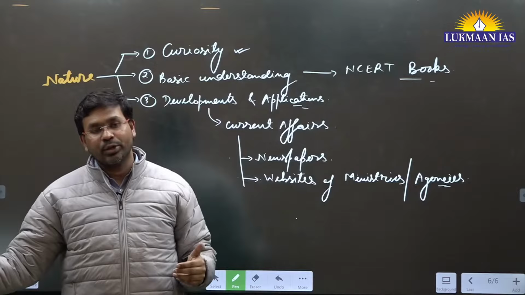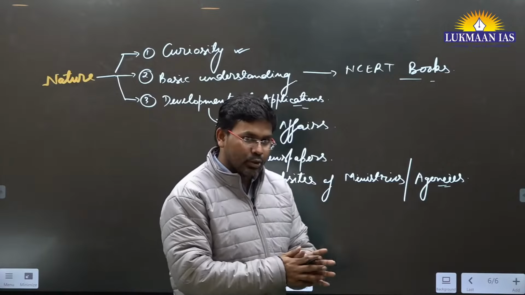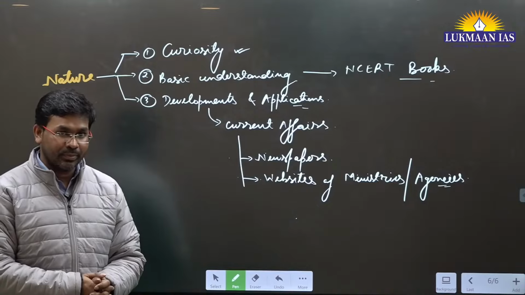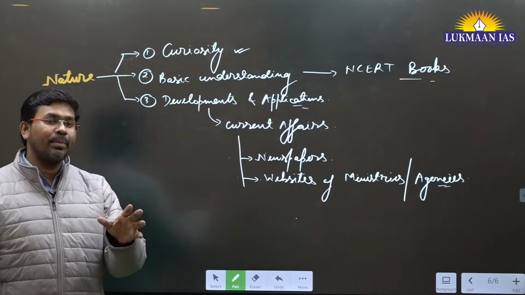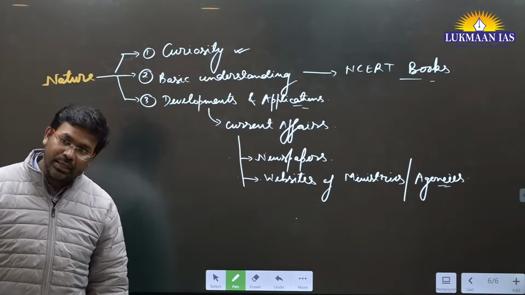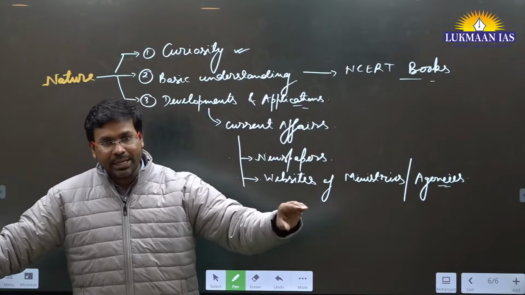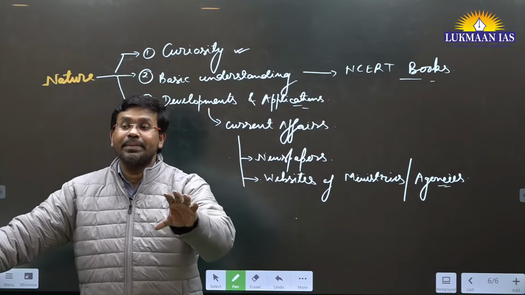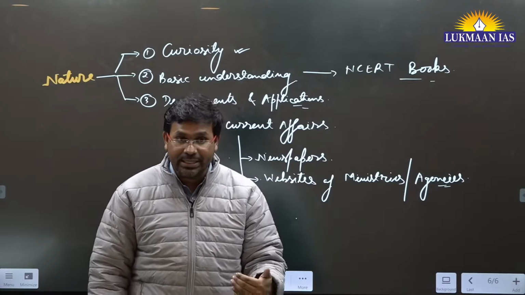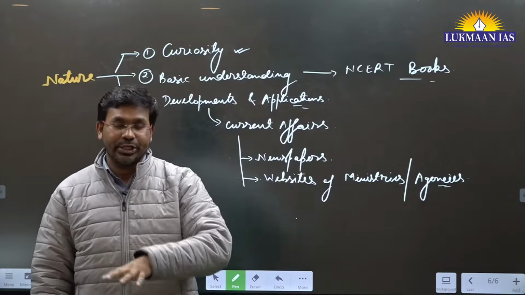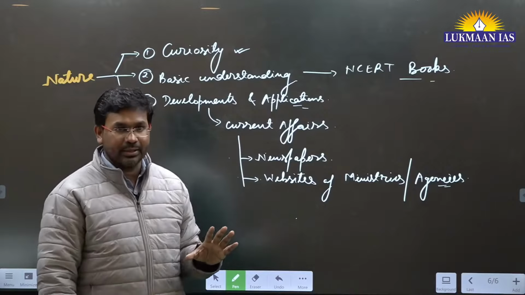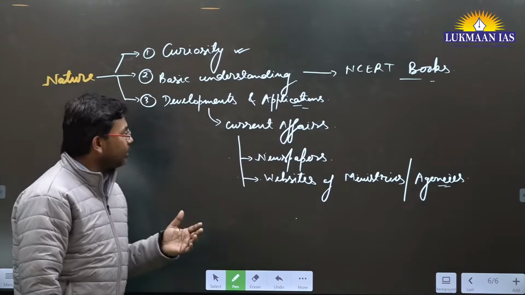And there is an agency under the United Nations organization known as the International Seabed Authority. You might have heard about the United Nations Convention on the Law of the Sea, UNCLOS. Under UNCLOS, there are multiple organizations. One of them is the International Seabed Authority, which authorizes different countries to go for deep ocean exploration. The government of India has received clearance, and the government of India is doing it. So a lot of things are there.